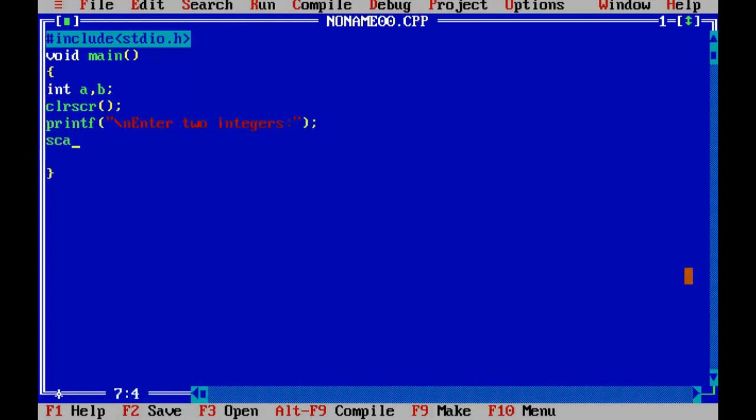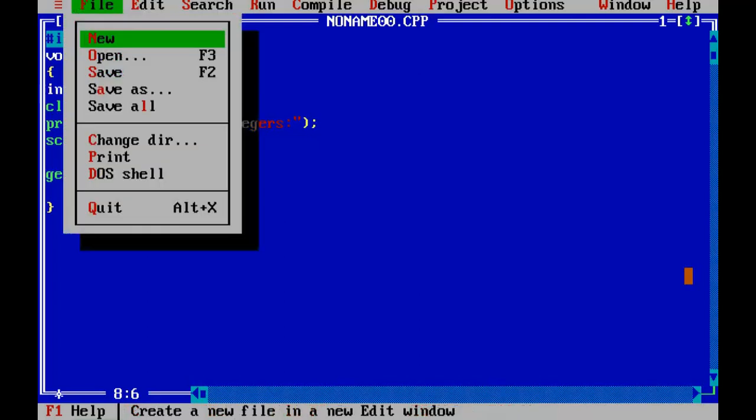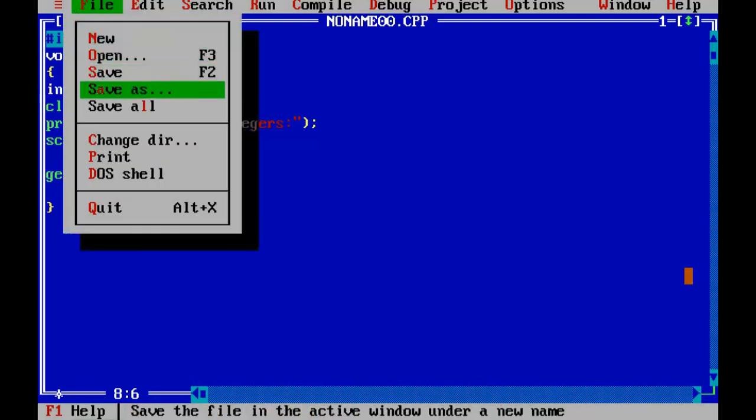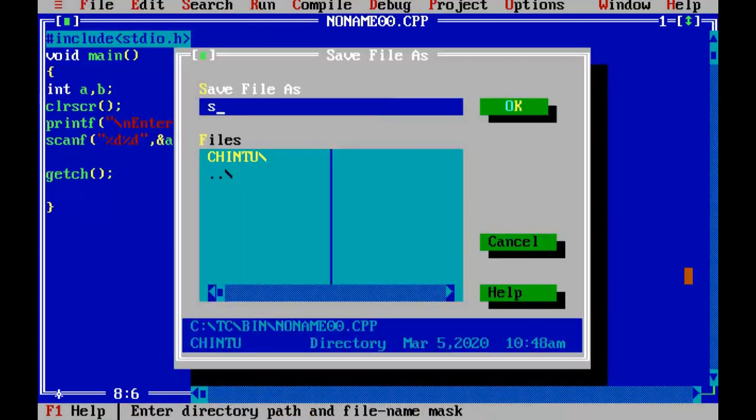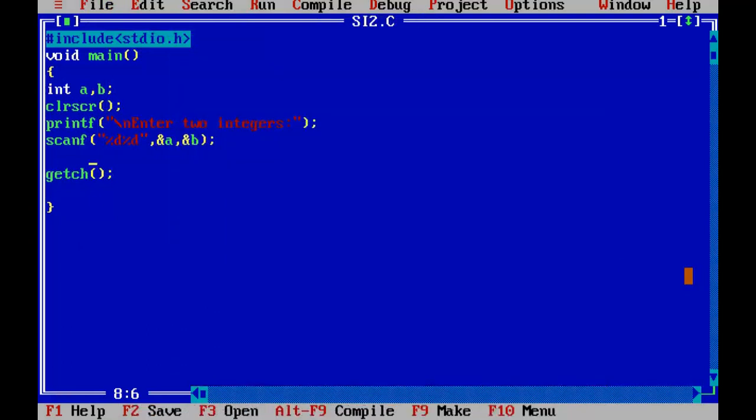Then scanf means scan formatted data. I am reading two numbers, that's why %d twice I write. Address of A, address of B. Okay. Now getch means machine waits. Everything runs sequentially now. File menu and save. Okay, save. I give si2.c. Now we are allocating, we clear and we print and we read and we wait.